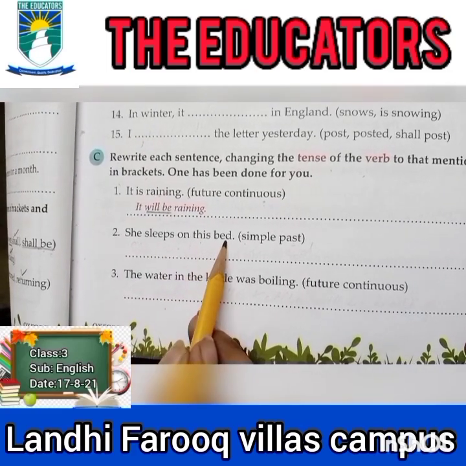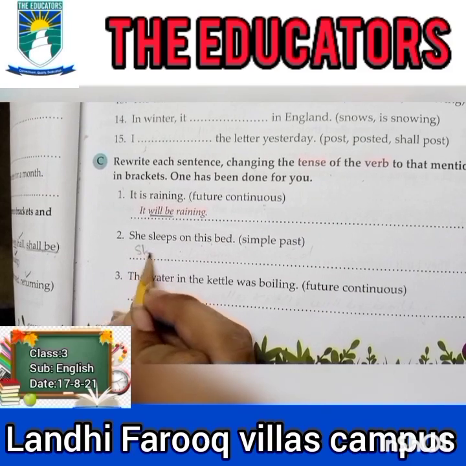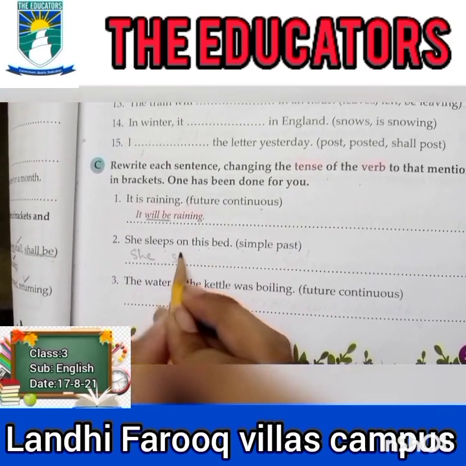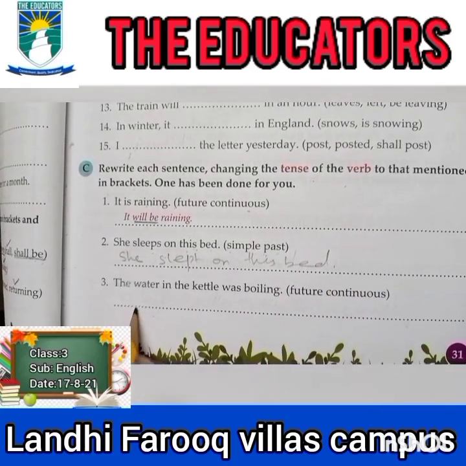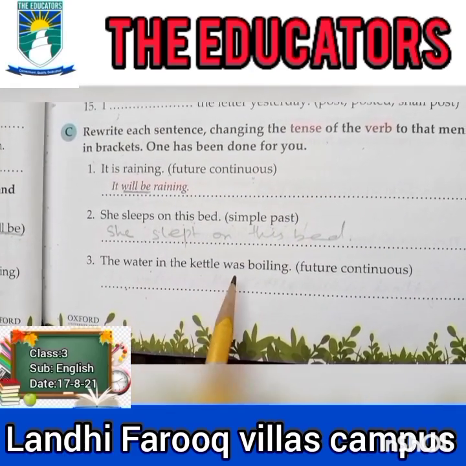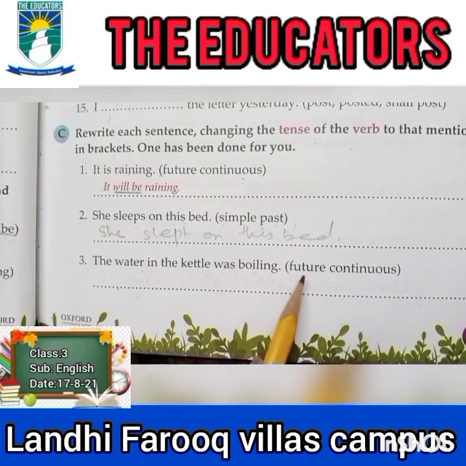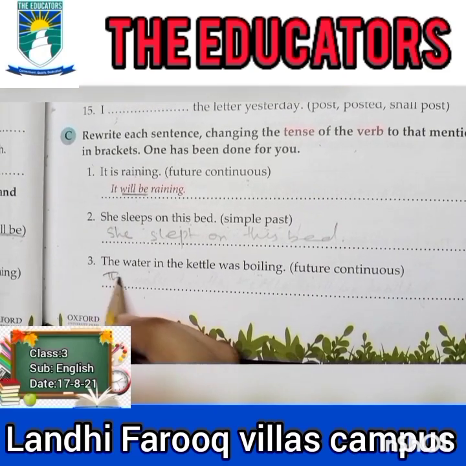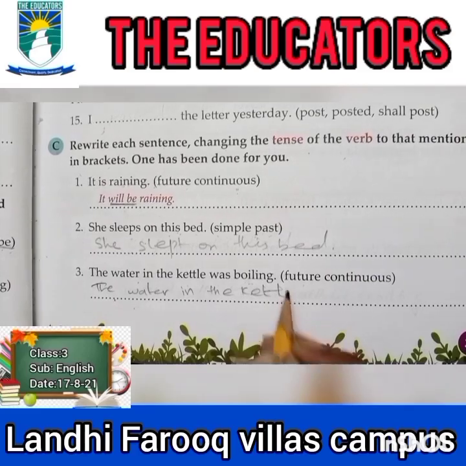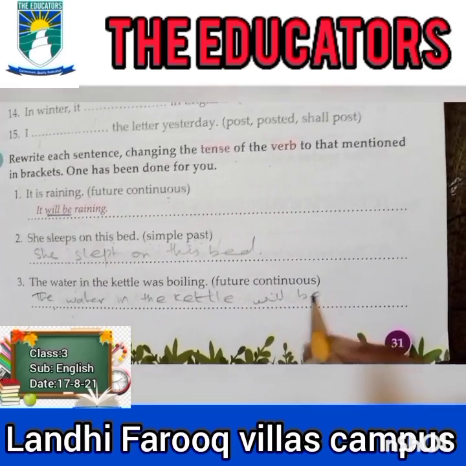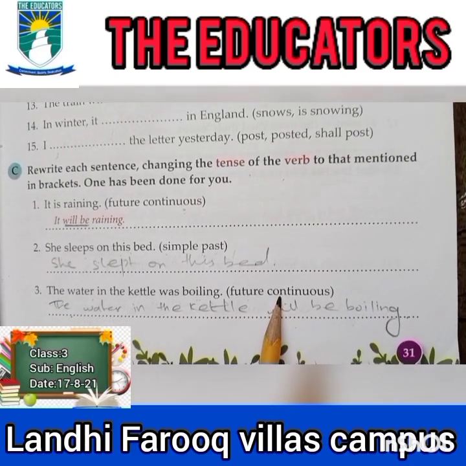She sleeps on this bed. It's a present simple. You have to change it into the past simple. So in past, we will use the second form of the verb. She slept on this bed. Now third one. The water in the kettle was boiling. It's a past continuous tense. You have to change it into the future continuous tense. So the water in the kettle will be boiling. We will use will be and the ing form of the verb for the future continuous tense.